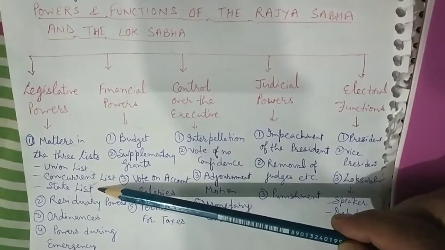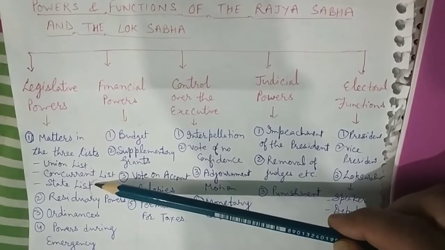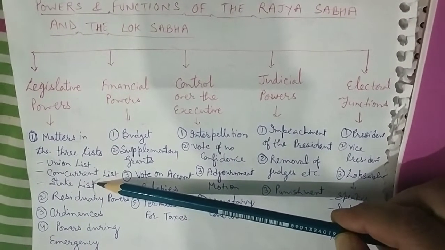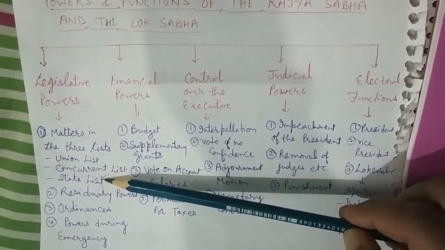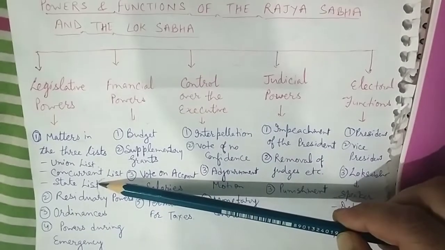State list. The Parliament can legislate even on subjects included in the state list during the proclamation of an emergency, when the Rajya Sabha passes a resolution by a two-third majority that a subject in the state list has assumed national importance.